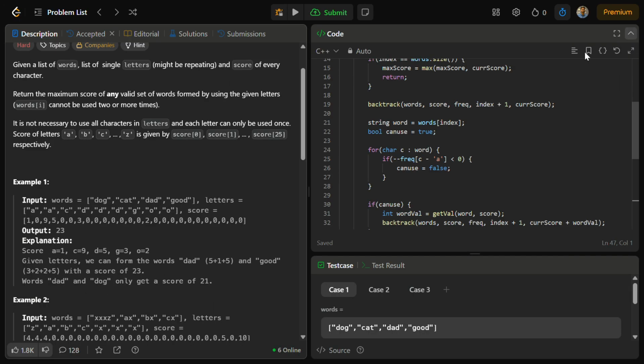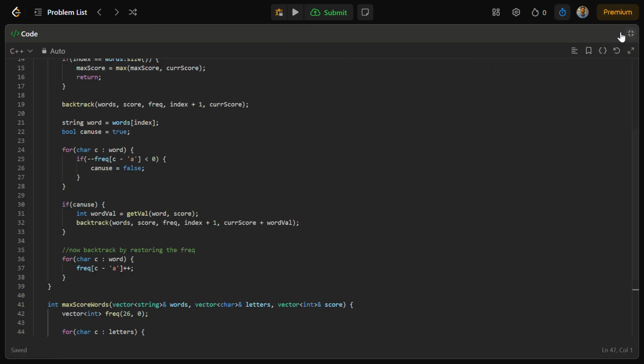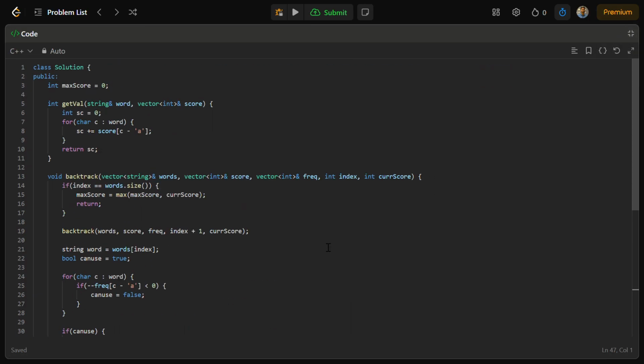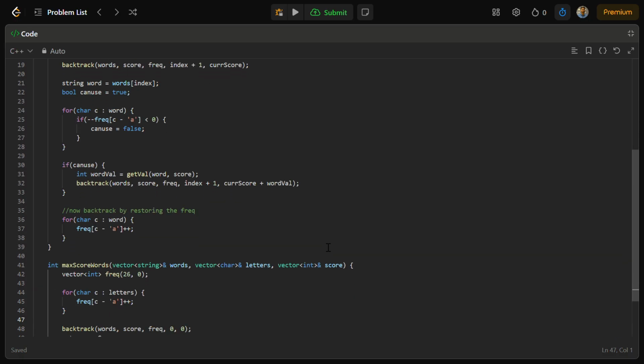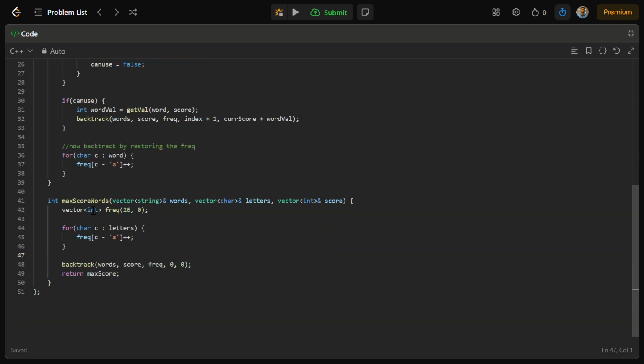Okay, so this is the code. I will expand it. So what is the code saying? The code starts from there, max score words. We have created a frequency vector, and at first the frequency of all the 26 letters in that vector is set to zero. Then for the letters I calculate the frequency. Now it is time to call the backtrack function. You can call it anything, but this is not a backtrack.